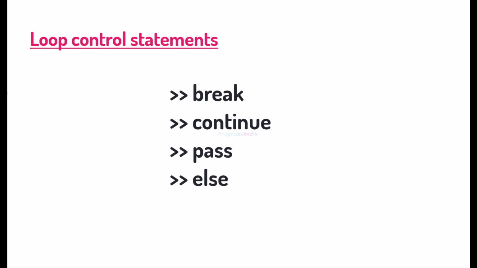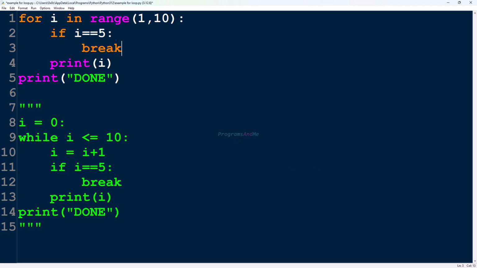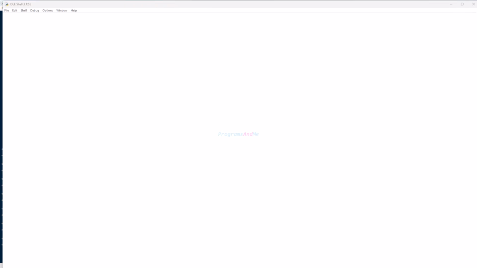First, let's talk about break statement. Break statement stops the loop immediately. When break statement is executed inside the loop body, it will stop the loop immediately. For example, here we want to print numbers from 1 to 9. If i value becomes 5, then I'll execute break statement. Here we'll print i outside the if condition inside the for loop, and here we'll print done message outside the for loop. Okay, save and execute now.